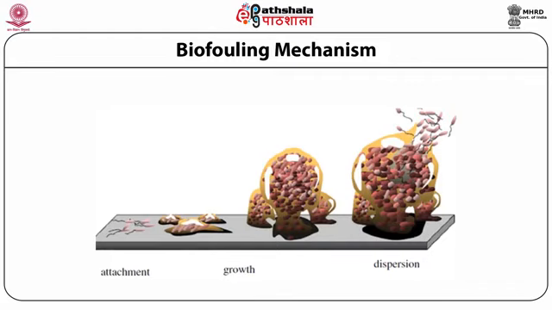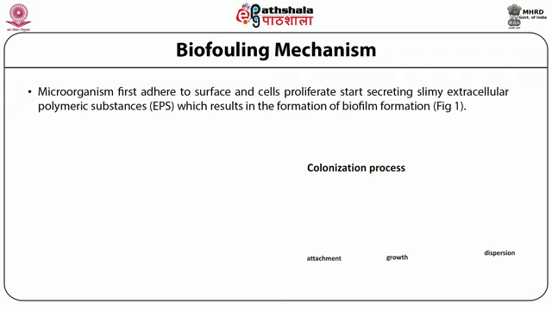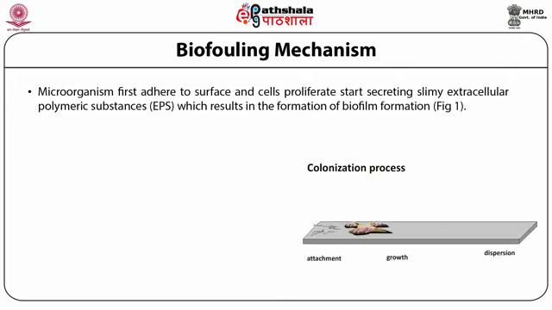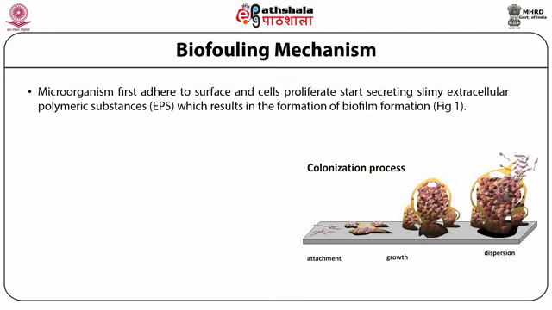surface. And how does this biofouling occur? The microorganisms first adhere to the surface and then cell proliferation starts, secreting slimy extracellular polymeric substances which result in the formation of biofilm.